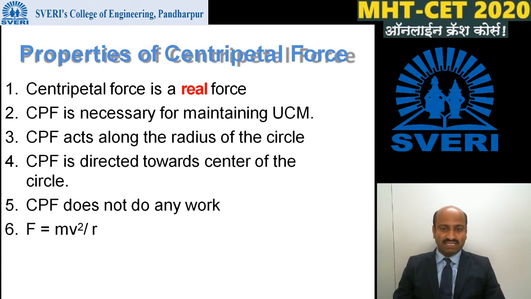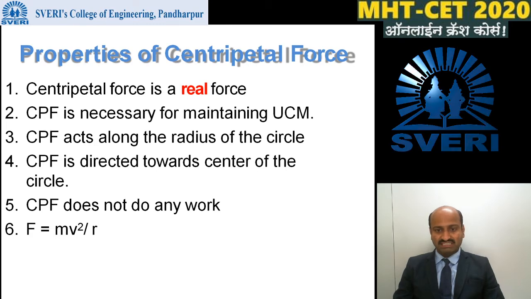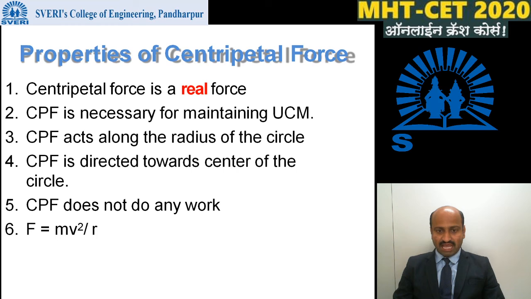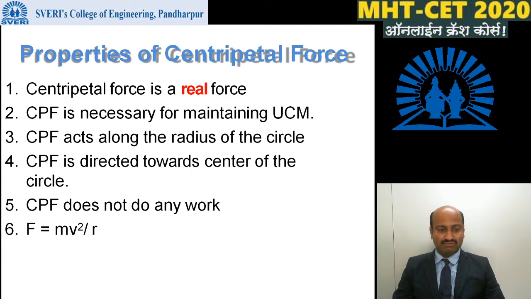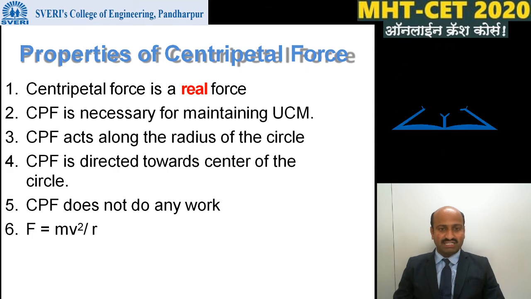First, the centripetal force is a real force. Centripetal force is required to perform the uniform circular motion. Centripetal force acts along the radius. Centripetal force acts towards the center. Centripetal force does not do any work, and the magnitude of the centripetal force is given by F is equal to mv square divided by r.